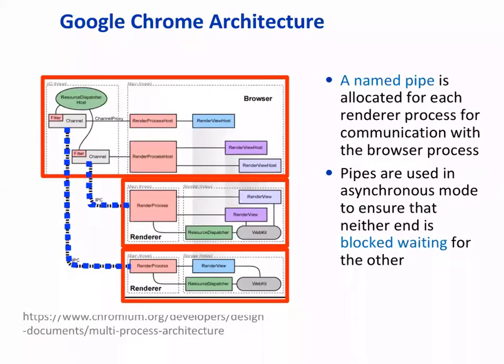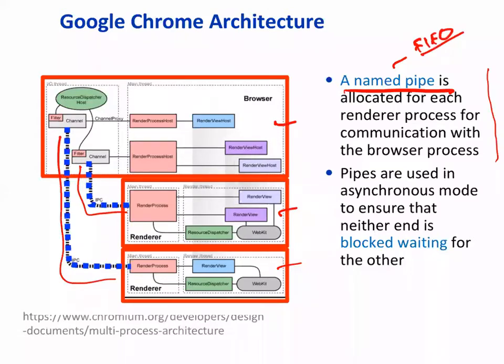Okay, and then there is a need for communication among these. If these are independent processes, then they also need to communicate with each other. In the browser here, these are the two communication channels shown in blue, this one and the second. And the methodology that we use here is called a named pipe or FIFO. We'll look at this a little later.